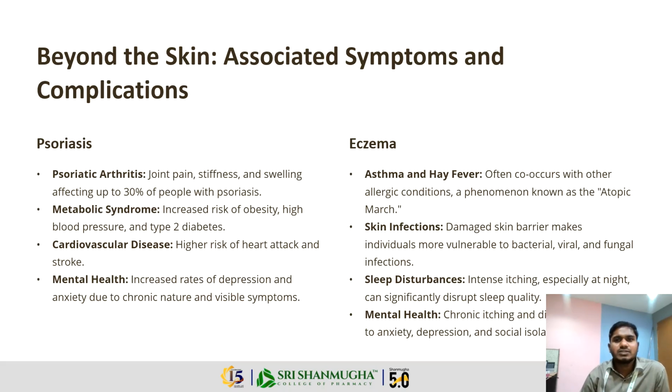Next one, beyond the skin: associated symptoms and complications. Psoriasis: psoriatic arthritis. Arthritis means joint pain, stiffness, and swelling, affecting up to 30% of people with psoriasis. And also metabolic syndrome. Metabolic syndrome means increased risk of obesity, high blood pressure, and type 2 diabetes.